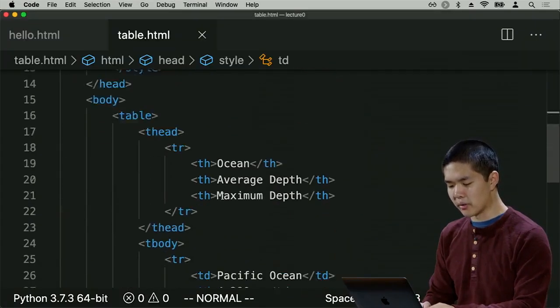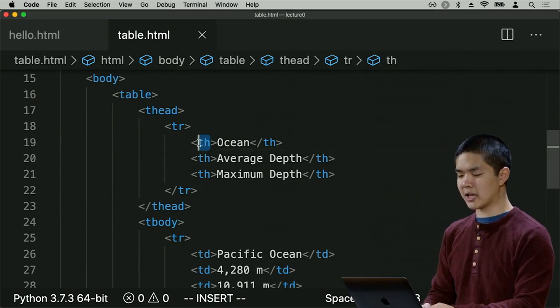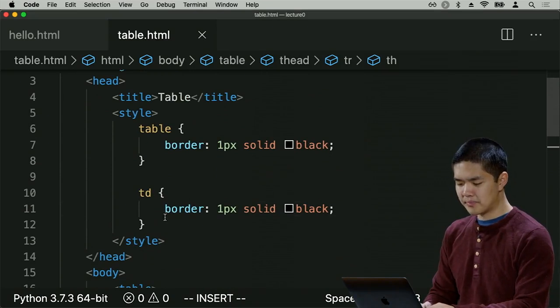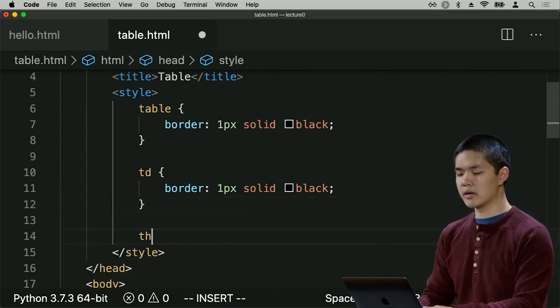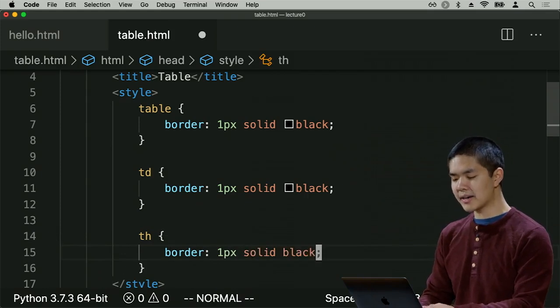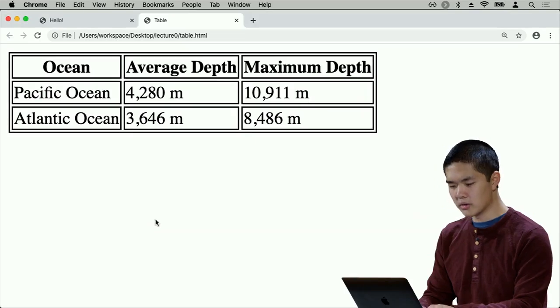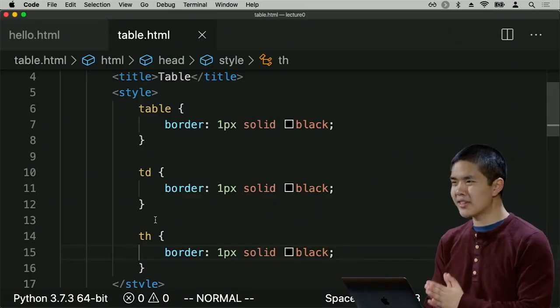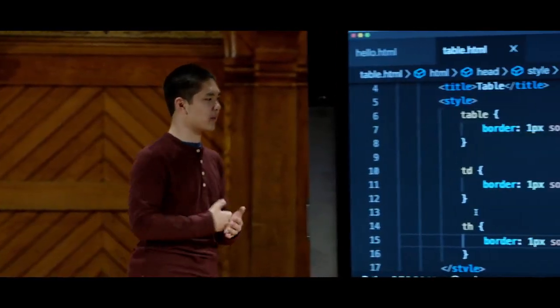And that's because those were TH elements, table headers. And so here we have a couple of options. I could specify once more, for table headers, I would like to give a border of 1-pixel solid black. And when I do so, you'll see that it does create a border around those table headers. But again, one thing that should be crossing your mind now is that there's a fair amount of redundancy here, some repeated style code that shows up in multiple different places.